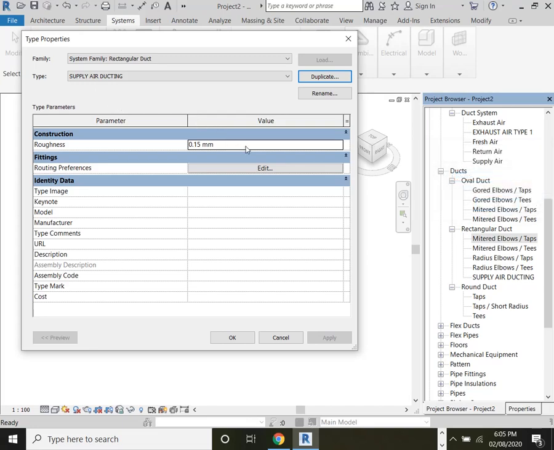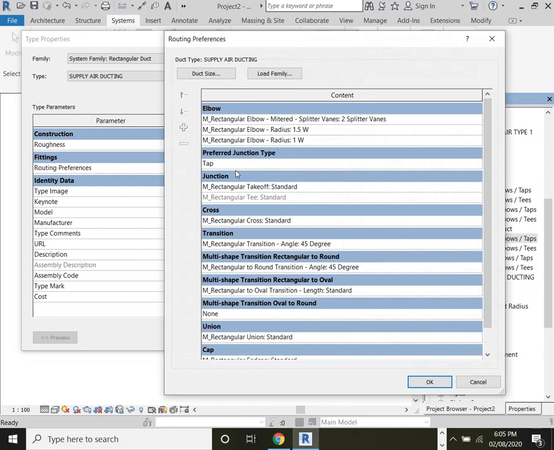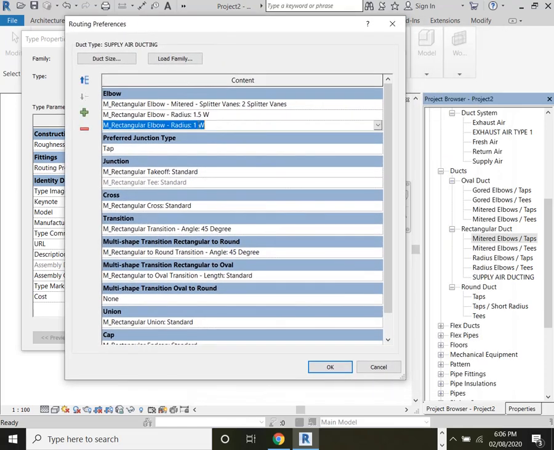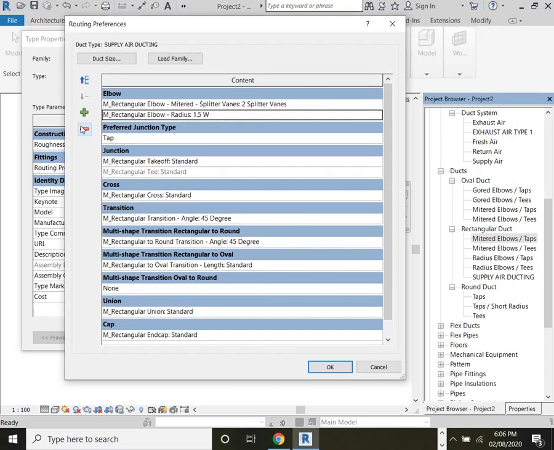In each ducting you have a roughness factor. This value is important only for the pressure drop calculation. Normally this value for GI duct is 0.15. Now you have routing preferences. In the routing preferences you have the type of elbow.